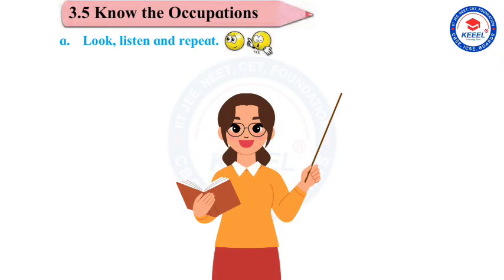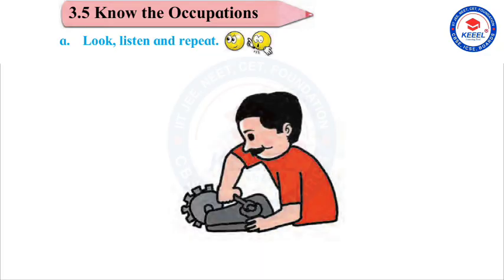3.5. Know the occupations. A. Look, listen and repeat. This is Siddesh. He is a mechanic. He uses a spanner. He uses a screwdriver. He repairs machines.